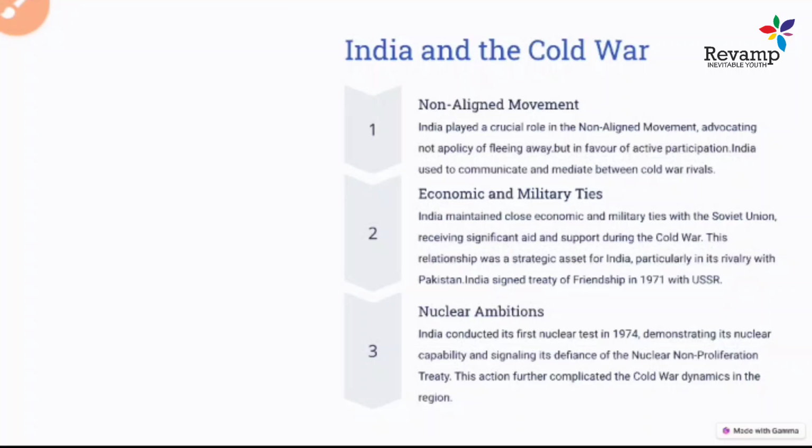India independently made a lot of agreements and friendship treaties with Russia, and later on India-USA agreements also started. But after independence, India had more of a socialist impact, because India had a good relation with Russia. India signed a treaty agreement in 1971 with the USSR also.